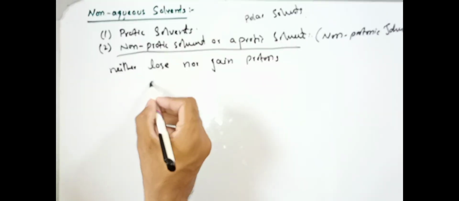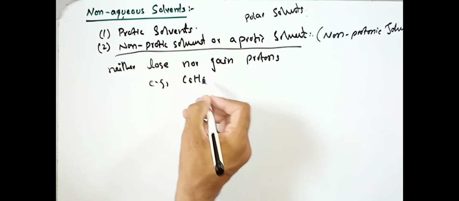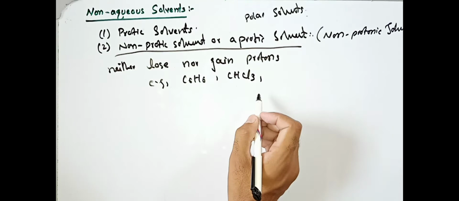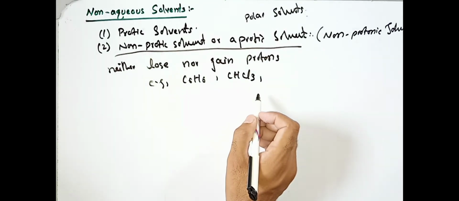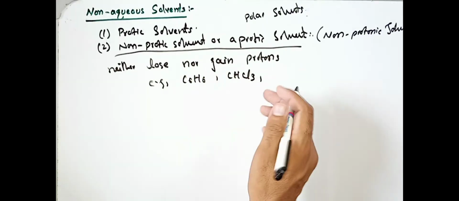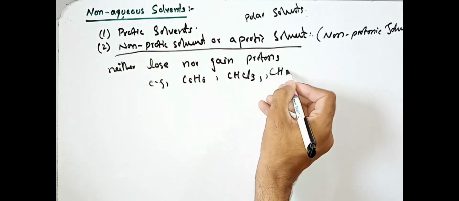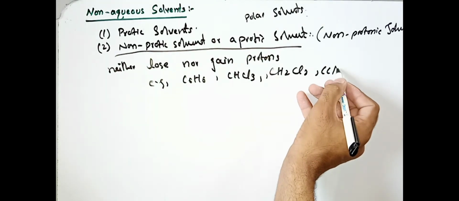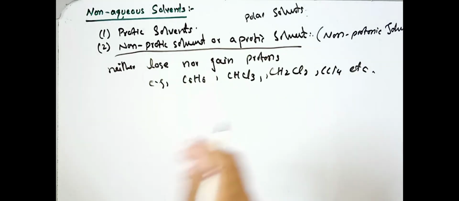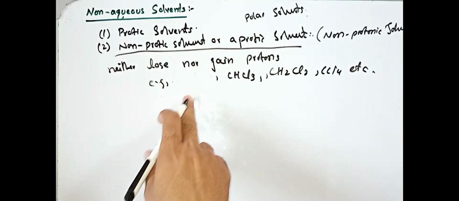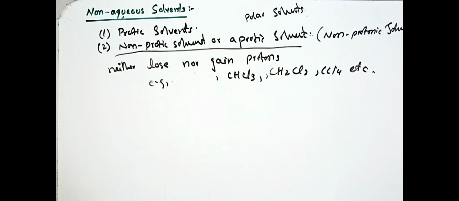For example, C6H6, CHCl3, CH2Cl2, CCl4, etc. These neither lose nor gain protons. Yeah, remove this benzene, that is a non-polar solvent. Benzene is non-polar. So CHCl3 chloroform, CH2Cl2, CCl4, etc.